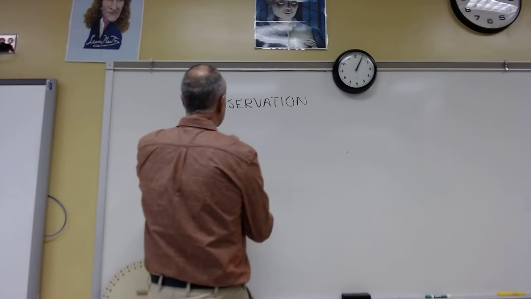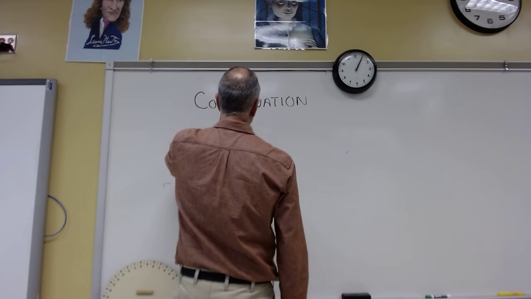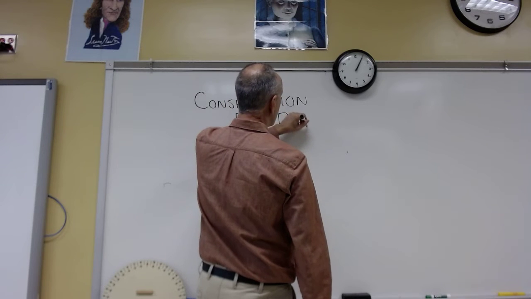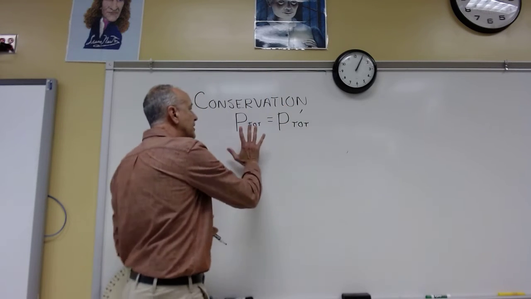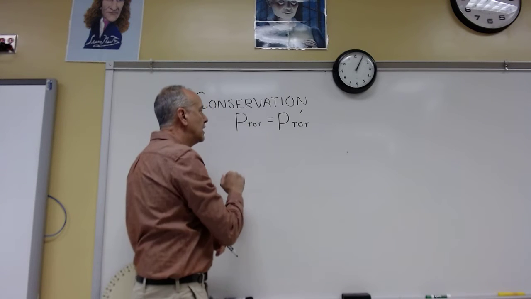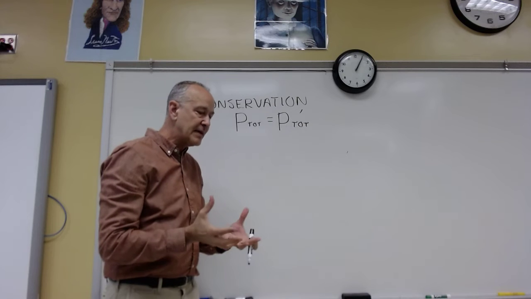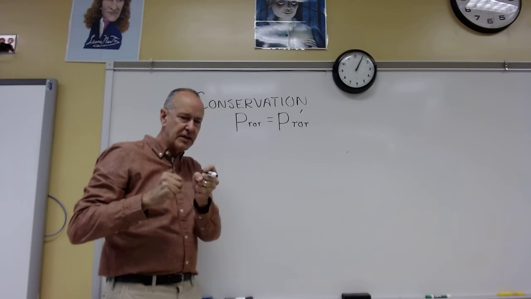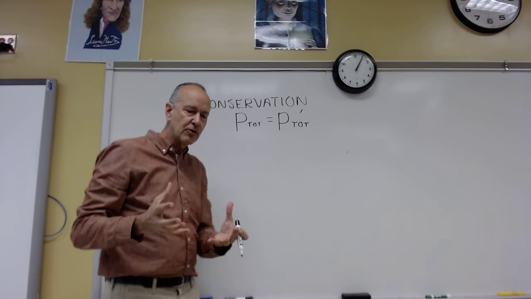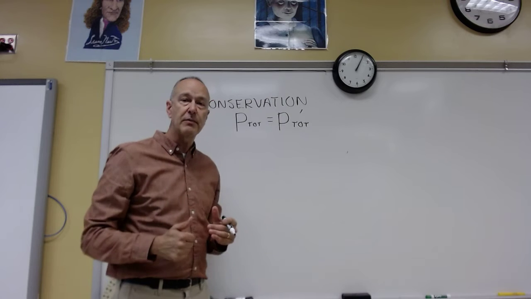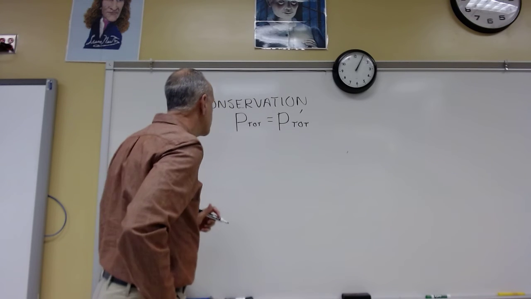The way I tend to write this is P total equals P total prime. I'll sometimes be talking about the momentum of the center of mass of the system. If we don't look at these as two separate things, we think of the center of mass of this entire group of particles, and that actually continues with the same momentum if there is no net external force.